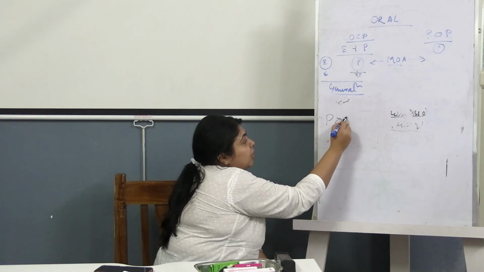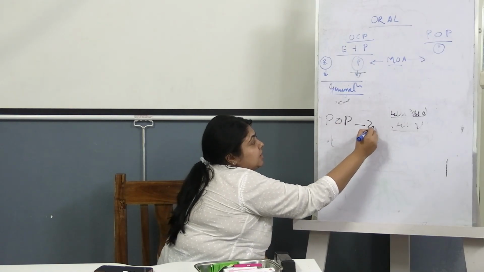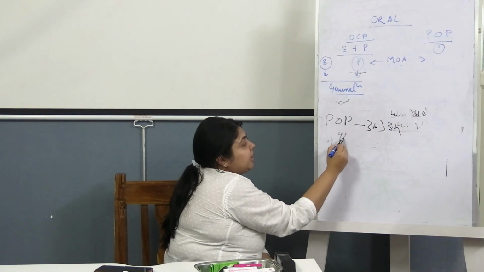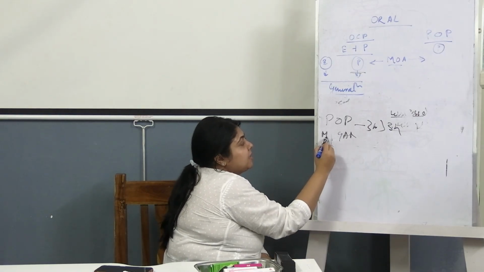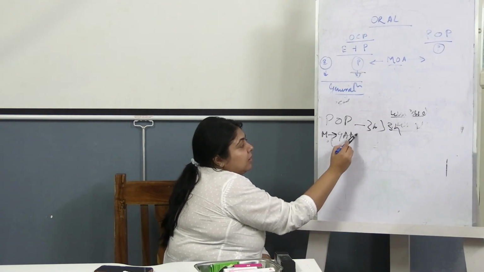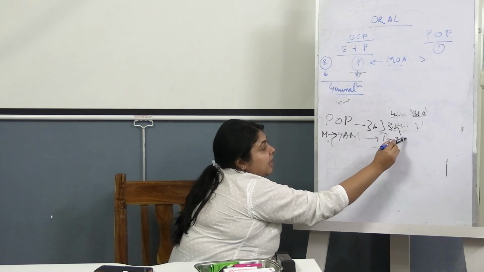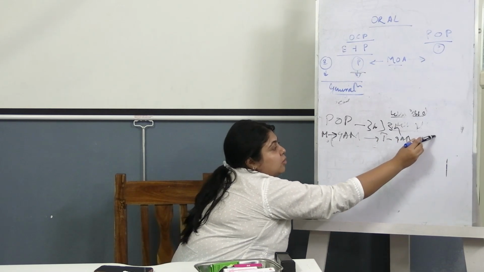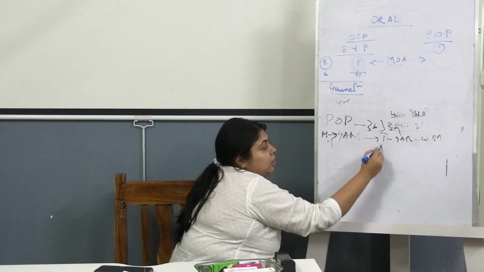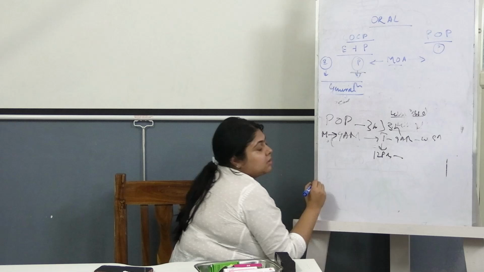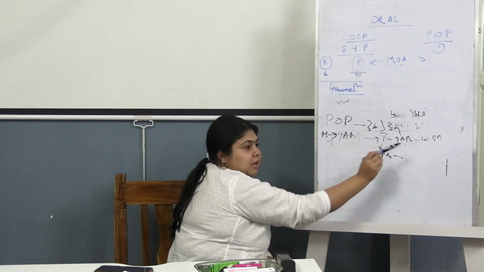In case of conventional POPs, the window period is 3 hours. Suppose her usual pill taking time on Monday is 9 am. So the next day, Tuesday, it should be taken at 9 am, and Wednesday also at 9 am. But on Tuesday, if at 12 o'clock she remembers, she will take her pill, done.